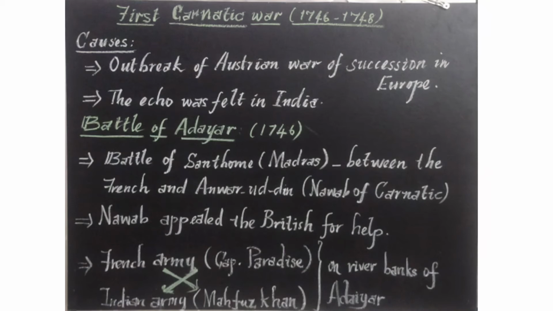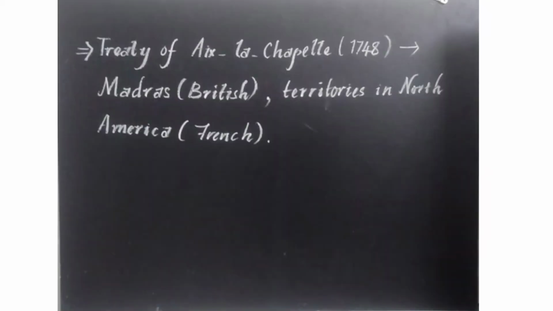So at the end of the Battle of Adayar and the end of the Austrian War of Succession, what happened? Madras was returned to the English as they were supporting Nawab Anvaruddin, and the French in turn, what did they get? They got North America.